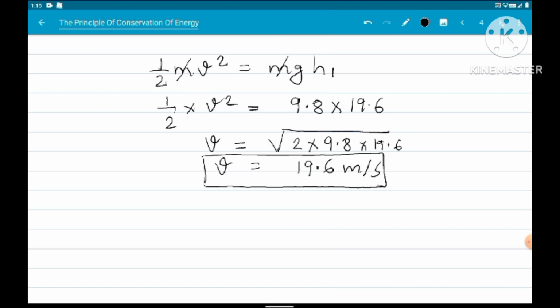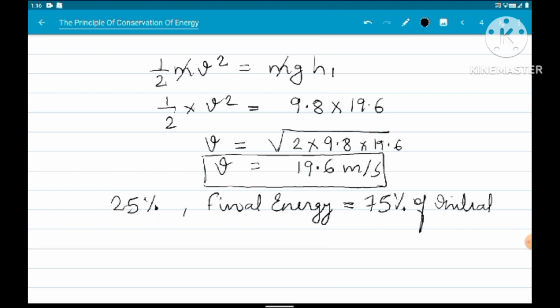Now, as the body loses 25% of its energy, the final energy that the body will have on striking the ground will be equal to 75% of initial energy.